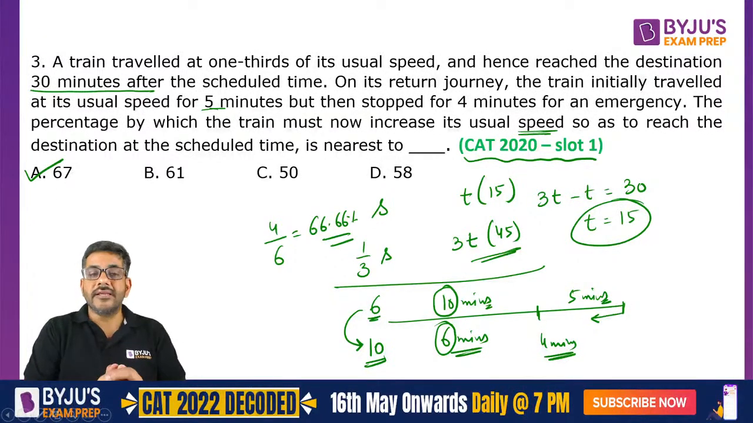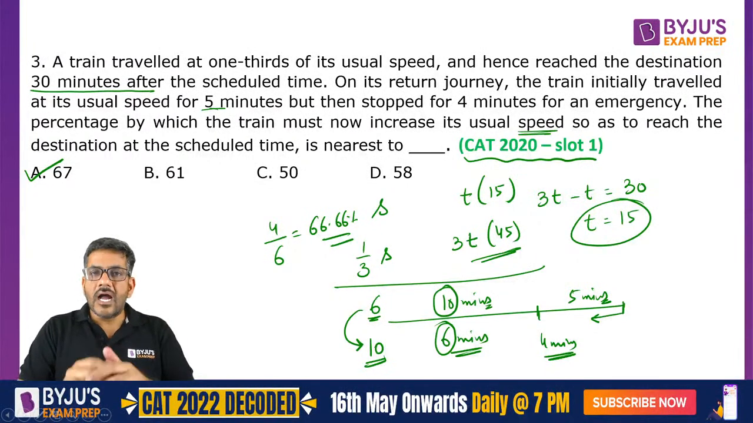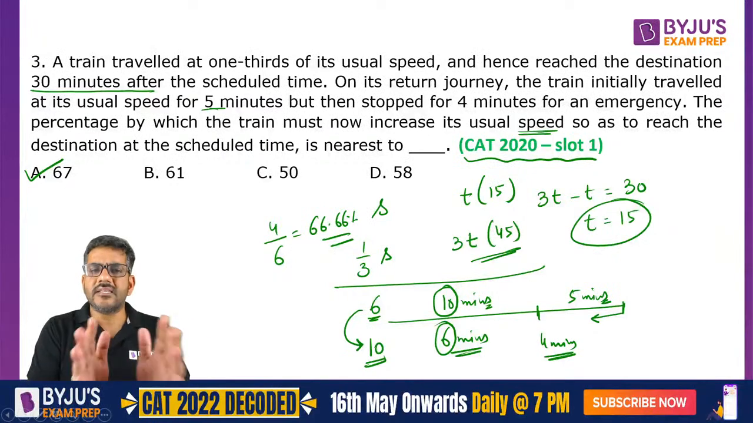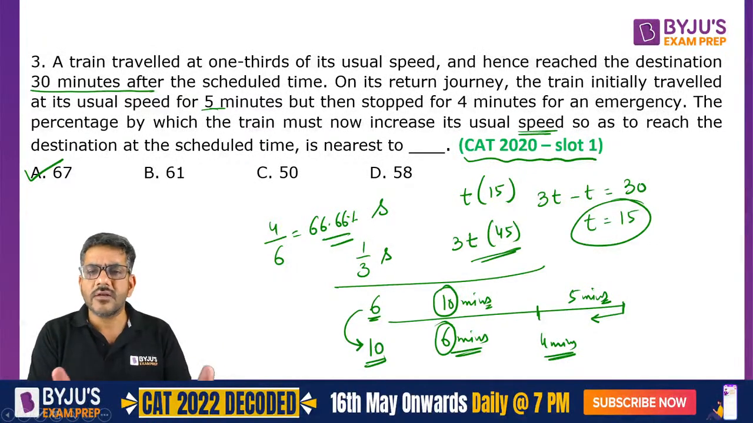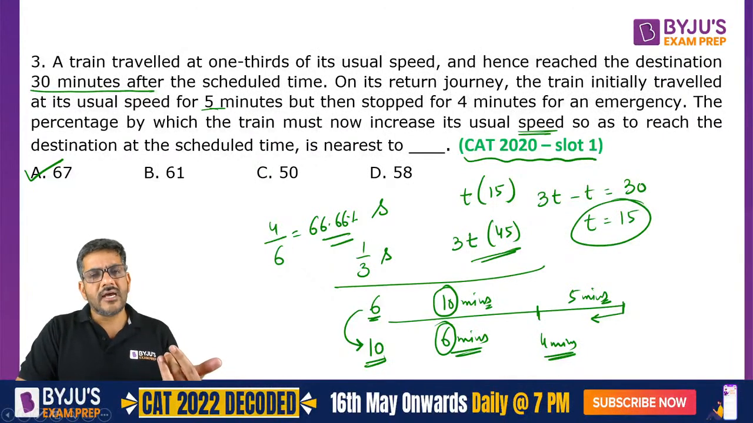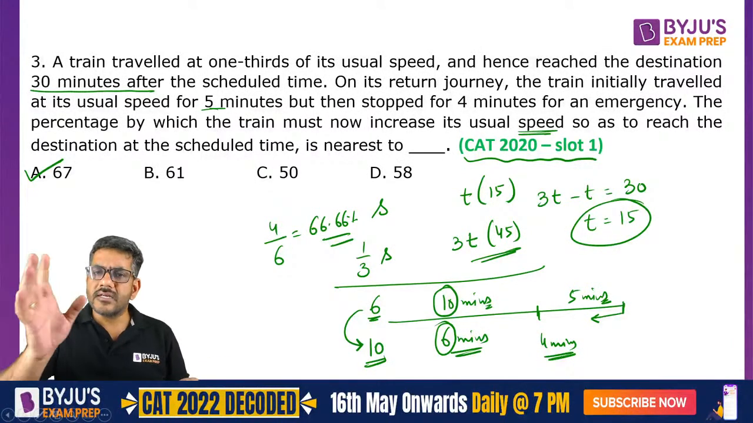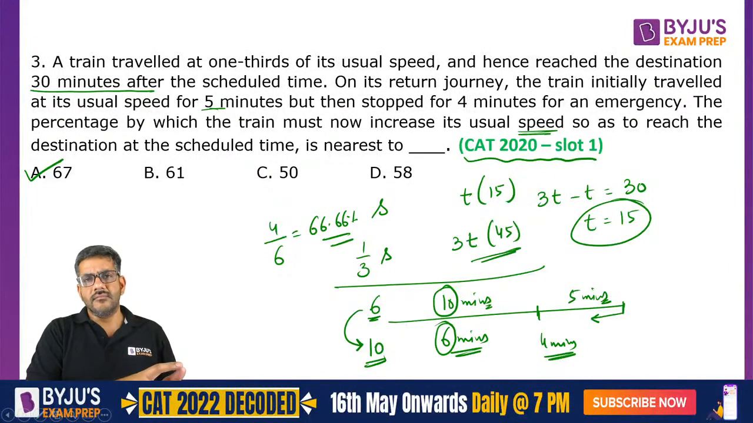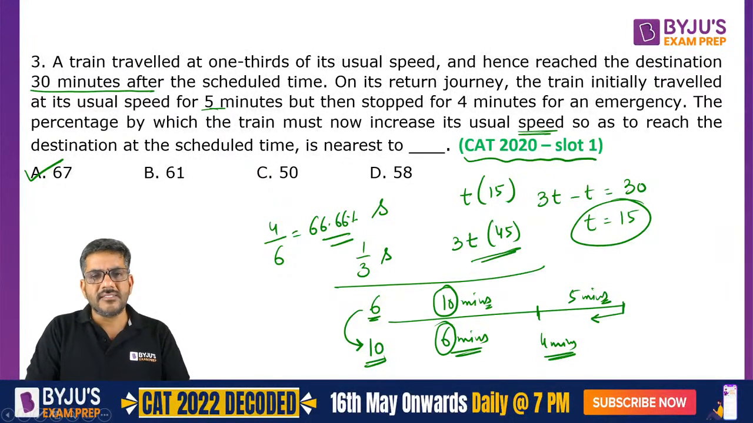It should increase by 67%. I have not taken any variables. I have just written S and T for your reference. Otherwise, even that was not needed. मैं सीधा बोल सकता था स्पीड 1/3 हुई, टाइम ट्रिपल हुआ, ट्रिपल होने पे 30 बढ़ रहा है, इसका मतलब it was 15, 30 बढ़ के it became 45, that means it has tripled.